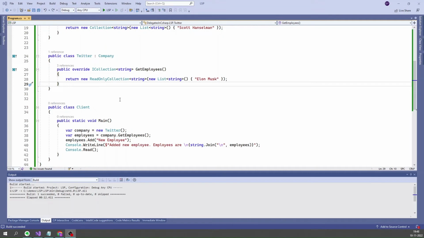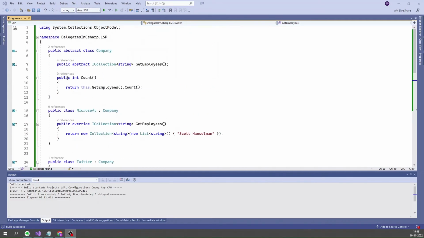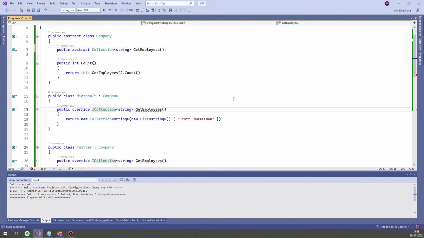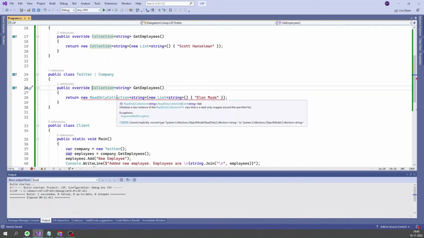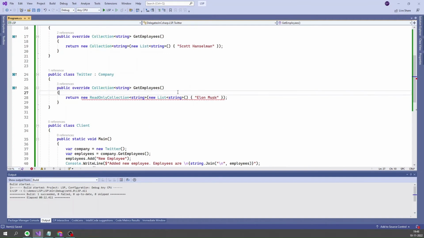How can we fix this? We can change the abstract class to return a Collection instead of ICollection. So I'm going to change this, and I have to change it in both the derived classes. If I make this change, you can see that immediately the compiler throws an error saying that the ReadOnlyCollection cannot be converted into a Collection. So this is one way of ensuring that a derived class follows the LSP.